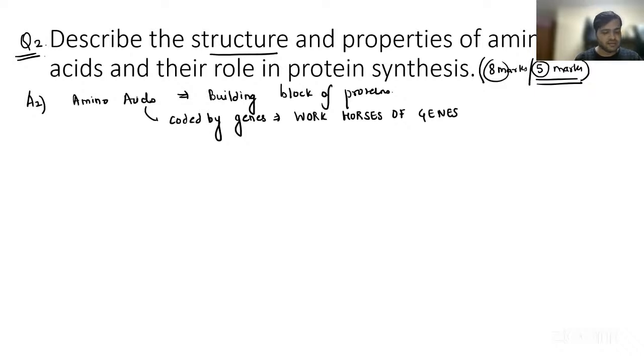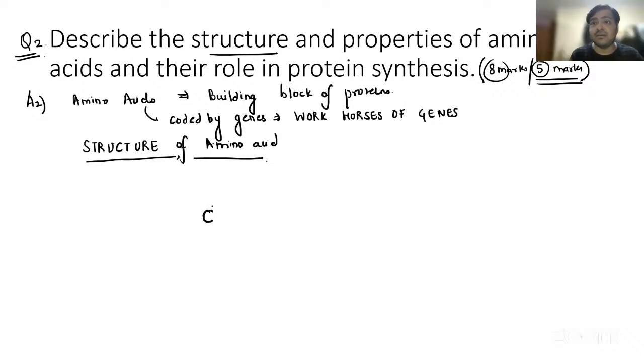Now, firstly, just try to read the question and try to incorporate what is there in the question. The question says the structure of the amino acid. So just try to draw the structure first. Structure of amino acid. Now, we have a carbon over here, the alpha carbon atom, which is occupied by 4 different valencies. This carbon will be having 4 different valencies. That's why it is the alpha carbon atom. Now, at one end, we will have the NH2 group.